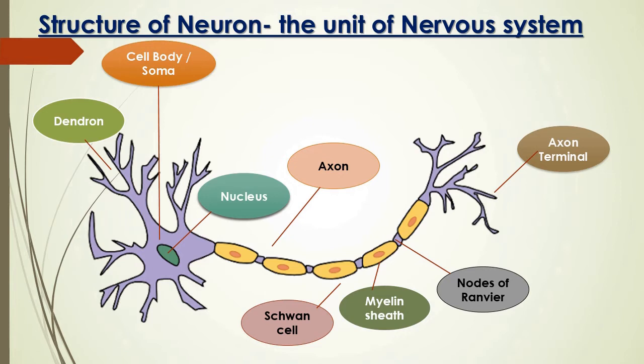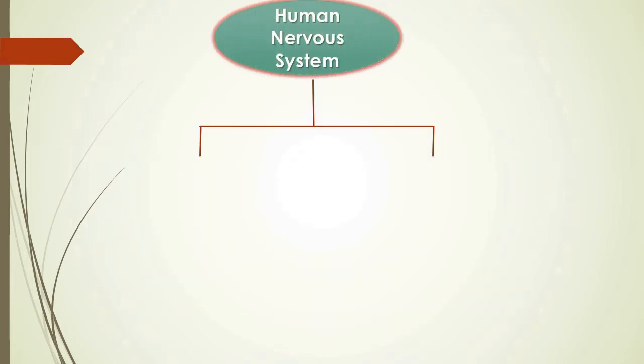So the human nervous system is made up of the unit named neuron, which has two main processes, the dendron and the axon. Now I will focus on what the nervous system is. So, let's divide the human nervous system. What is this?